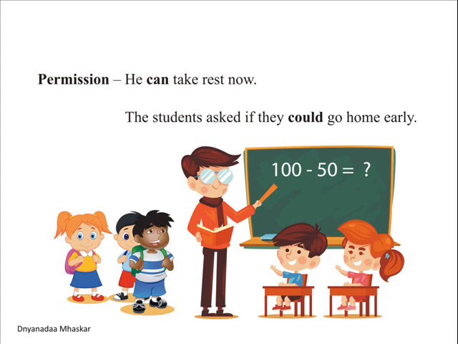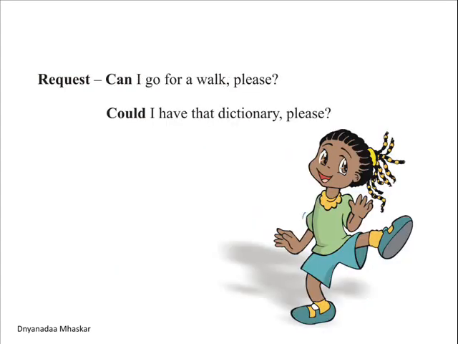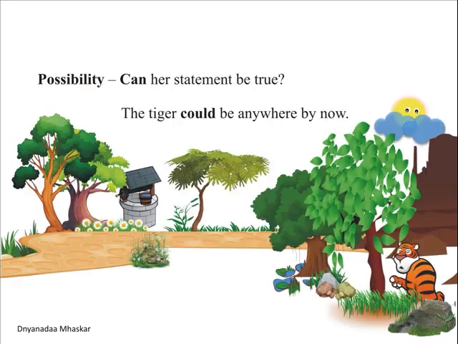Let us see how can and could is used for permission. Example: he can take rest now. The students asked if they could go home early. Let us now see how can and could is used as request. Can I go for a walk, please? Could I have that dictionary, please? Look at the way the sentence is framed, and both of them are interrogative because the request is in a form of interrogative sentence.